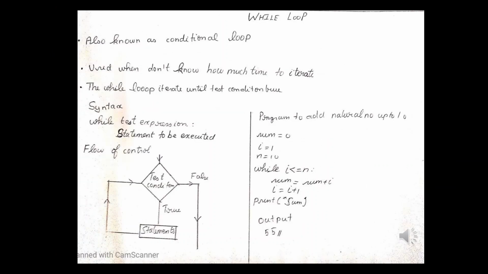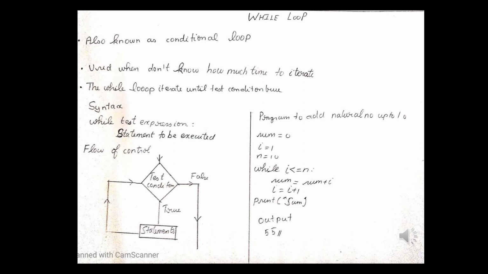Now we are going to discuss the while loop. While loops are used in programming to repeat a specific block of code. The while loop is used to iterate over a block of code as long as the test expression is true. We generally use this loop when we don't know the number of times to iterate beforehand.